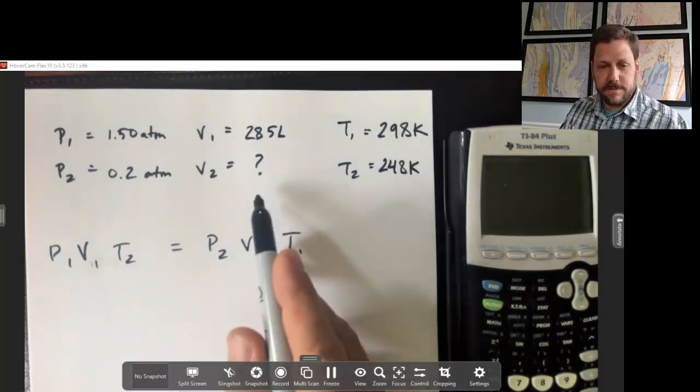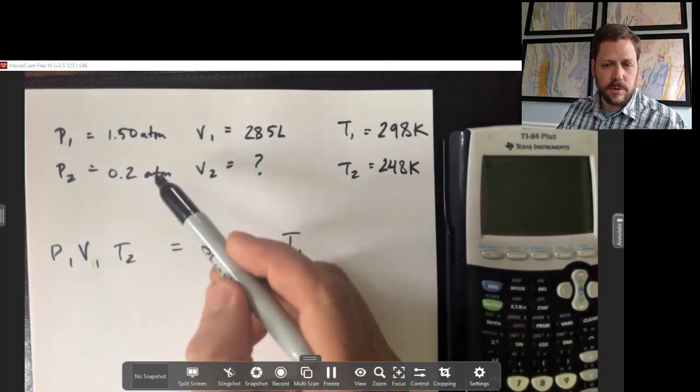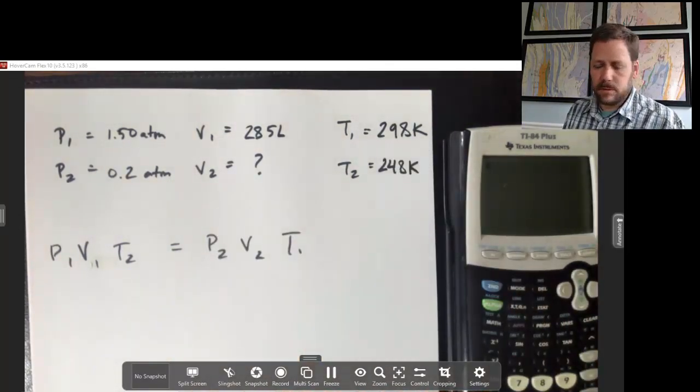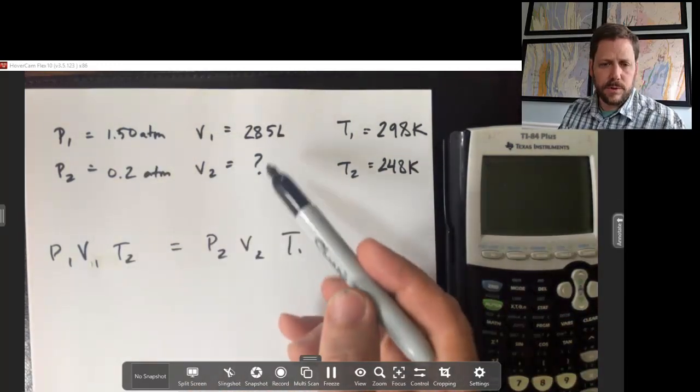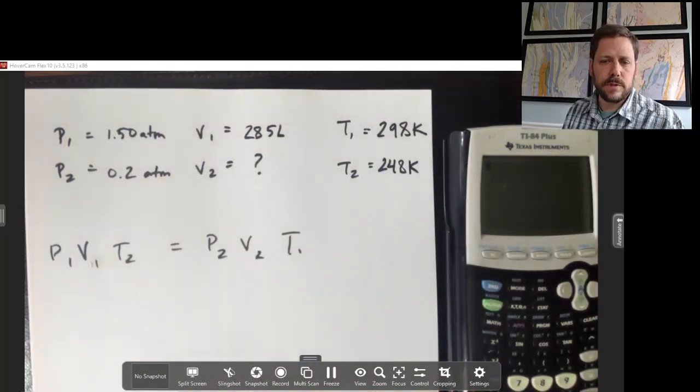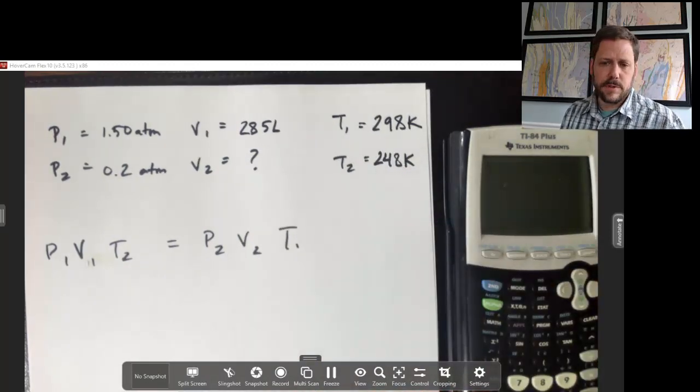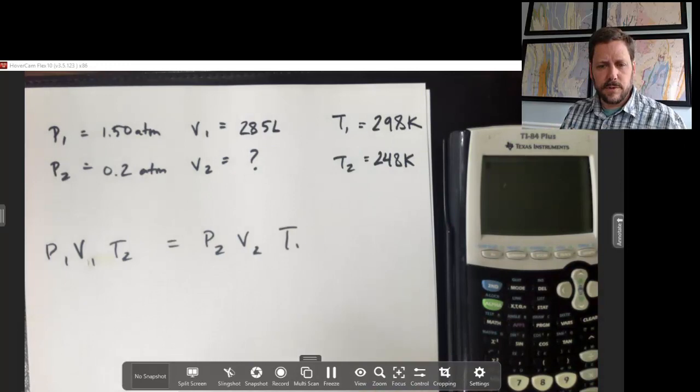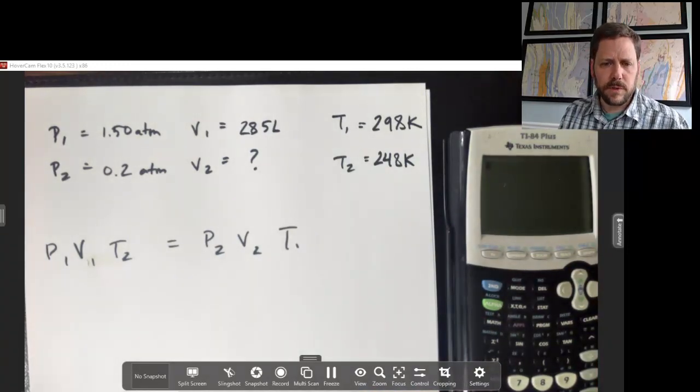We're solving for V2. We know the pressure has dropped and the temperature has dropped too. A drop in pressure would do what to volume? Let's see, Boyle's law. Lower pressure, bigger volume. But a drop in temperature, let's see, a lower temperature would mean a smaller volume. So these two changes in conditions are competing for different effects. Which one's going to have a greater effect?